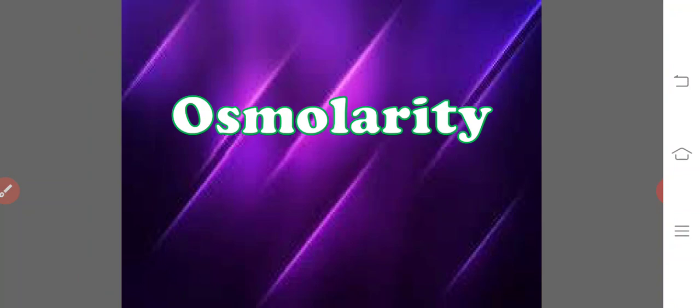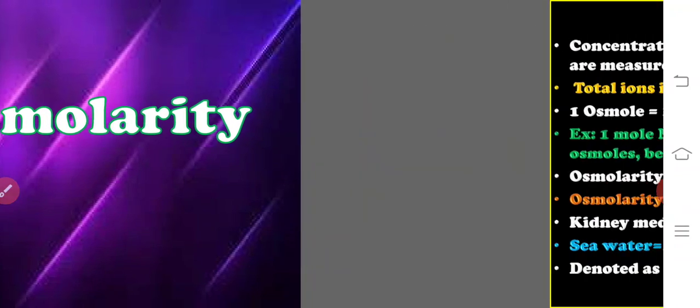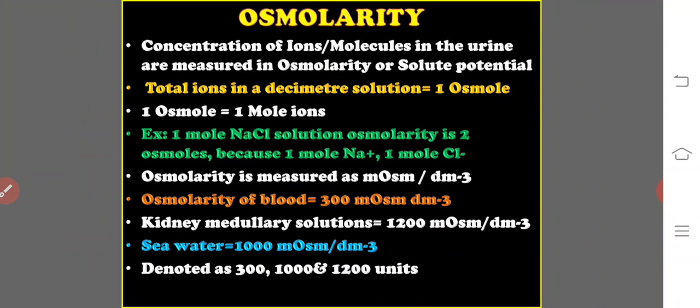It is very essential to know the osmolarity, otherwise we may not understand how the isotonic urine gets concentrated to hypertonic urine. Osmolarity is the concentration of ions, otherwise the molecules, in the urine, measured in osmolarity or solute potential.